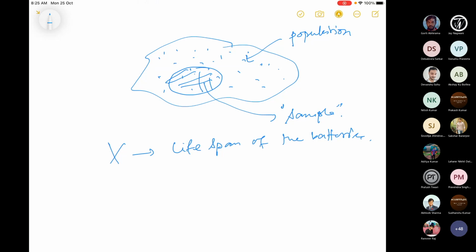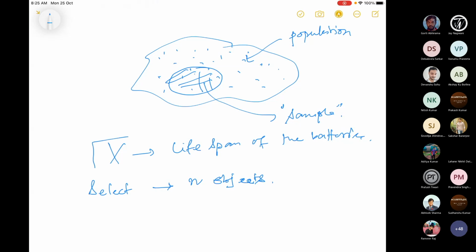Now we want to select, from this big population, this is the sample I'm creating. So select n objects from this large population of batteries.